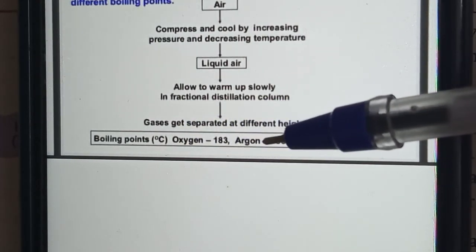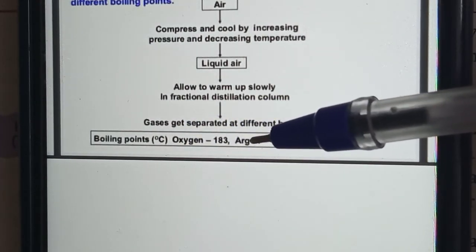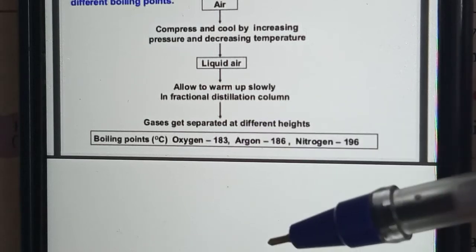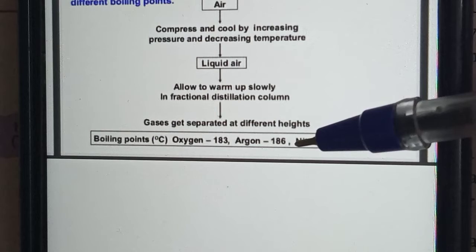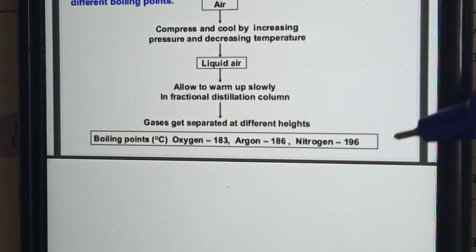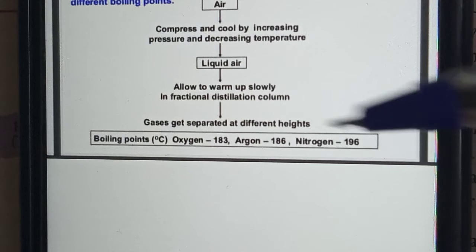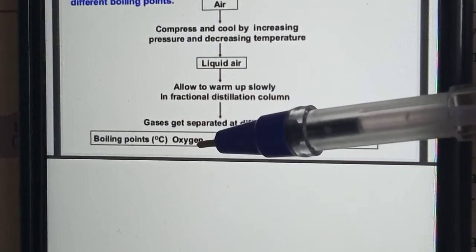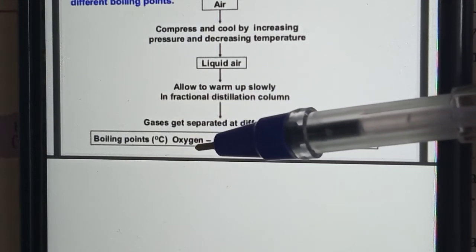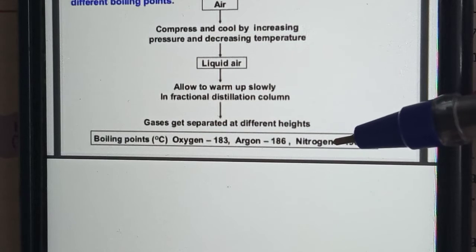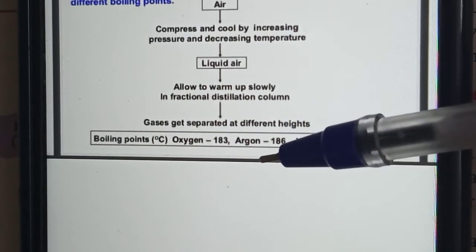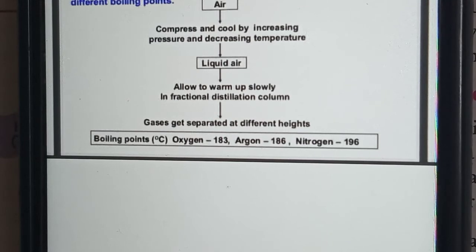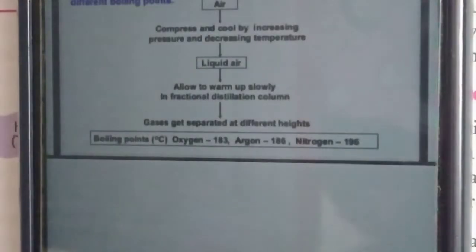Oxygen at minus 183, we will get oxygen. Argon at minus 186 we will get, and nitrogen at minus 196 degrees Celsius we will get. We can separate those things. Oxygen is present in our air 21 percent, nitrogen 78 percent, argon 0.9 percent, meaning inert gases. Carbon dioxide 0.03 percent.